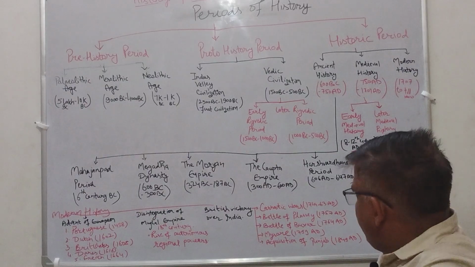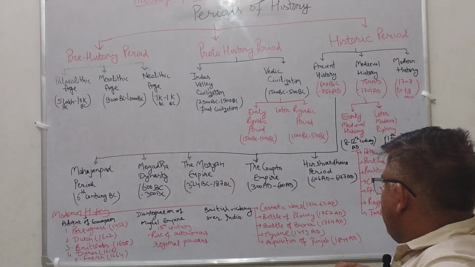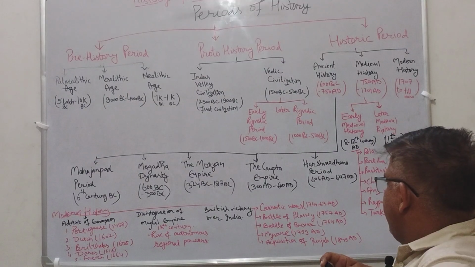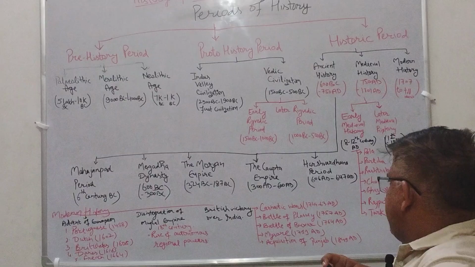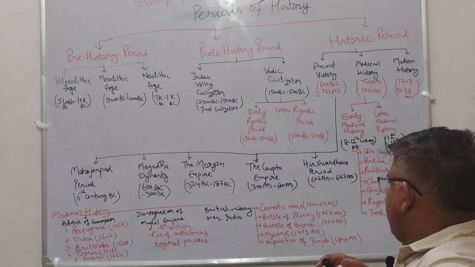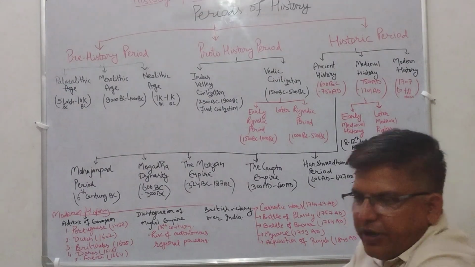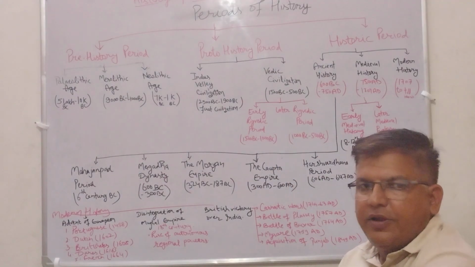In British victory, we read Carnatic Wars between 1744 to 1763 AD, Battle of Plassey 1757 AD, and Battle of Buxar 1764 AD. The Battle of Buxar played a very important role in the history of India.